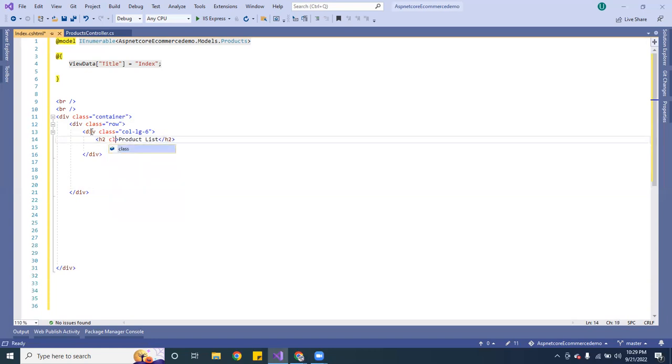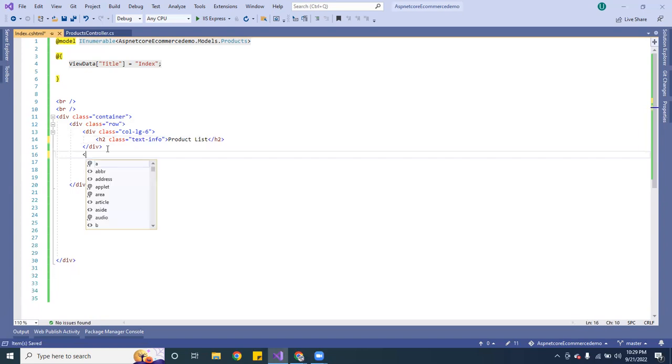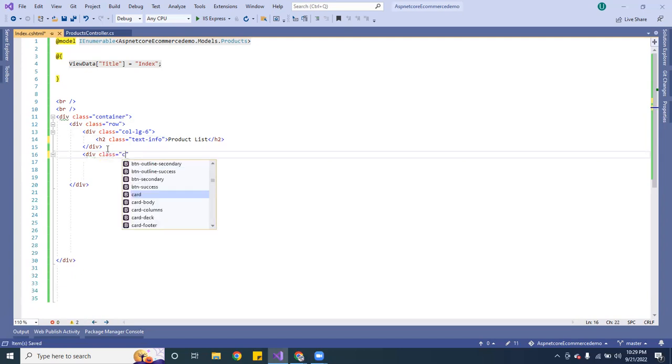This h2, let's give it a class of text-info. Okay, so that's for the header, and next I'm going to create another div with a class of col-lg-6 and text-right.